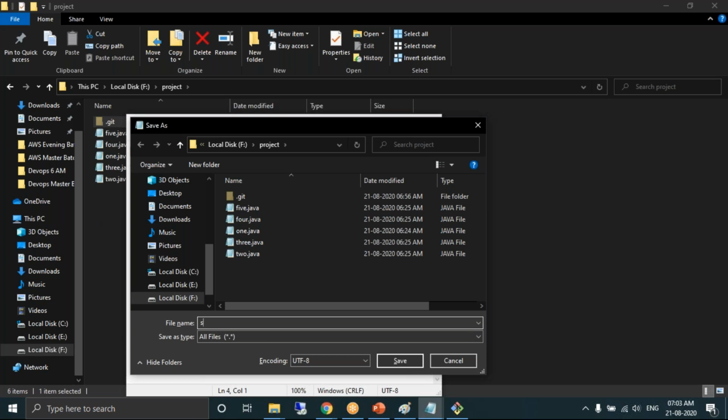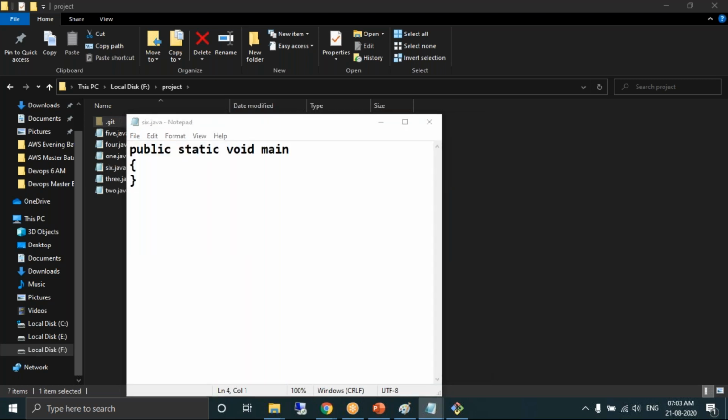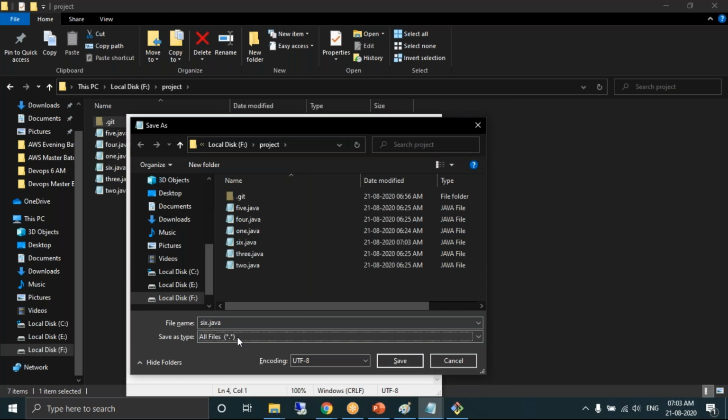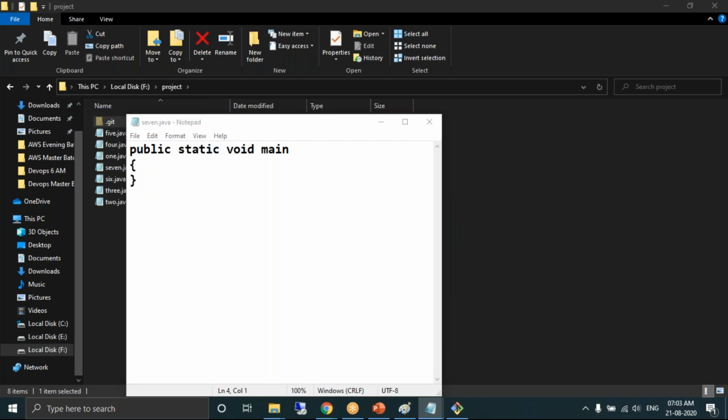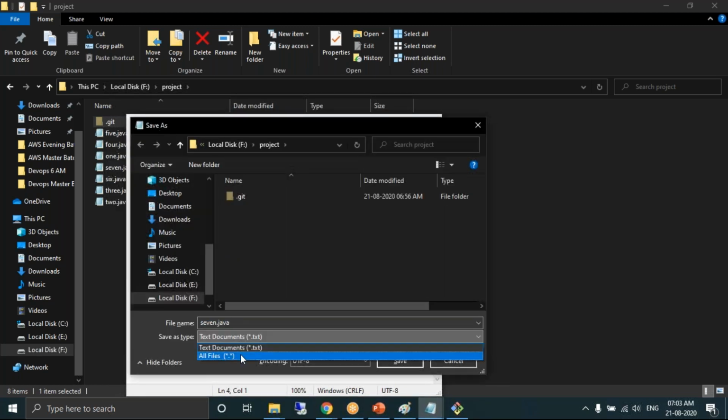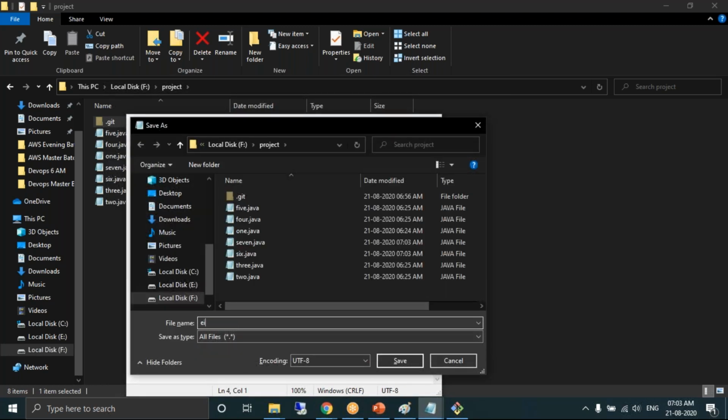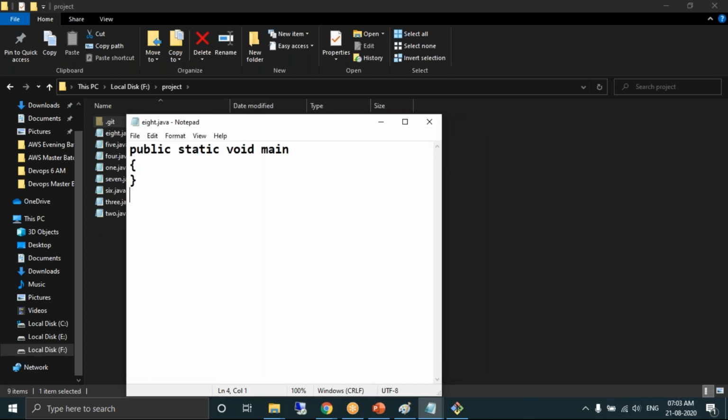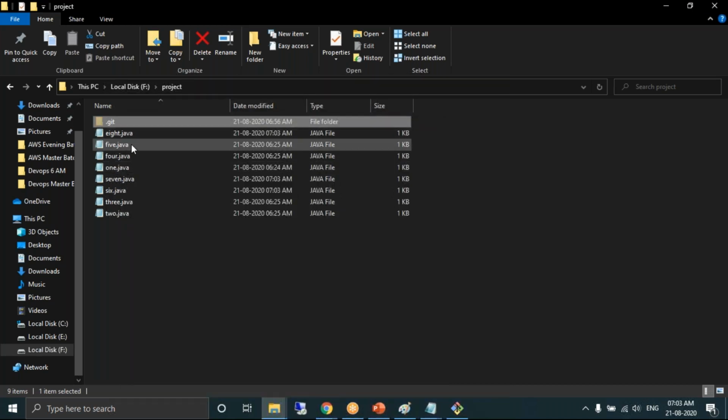To achieve the client requirements, he's creating a few more files: 6.java, 7.java, and 8.java.